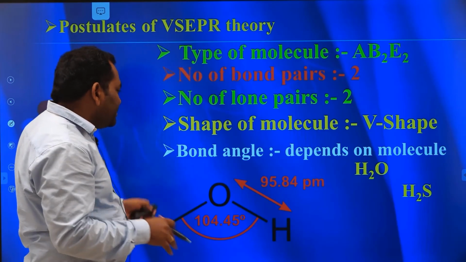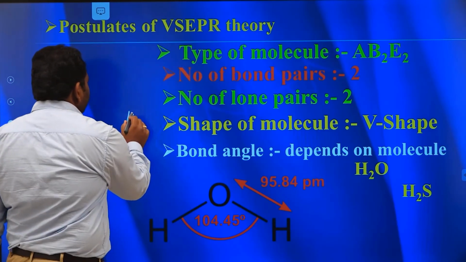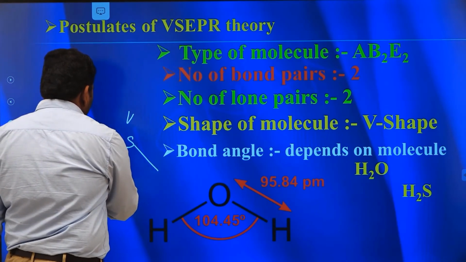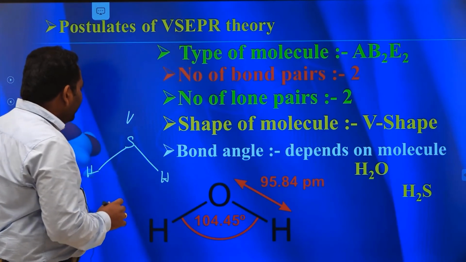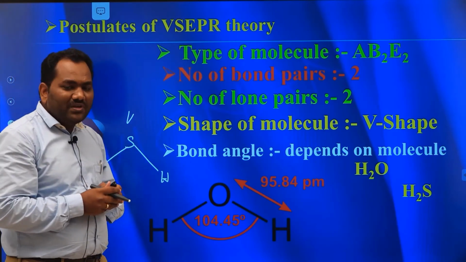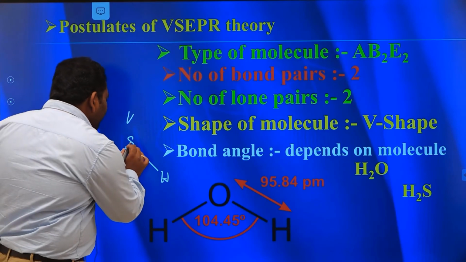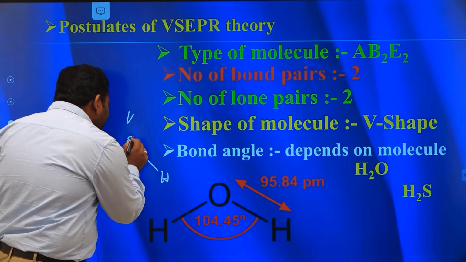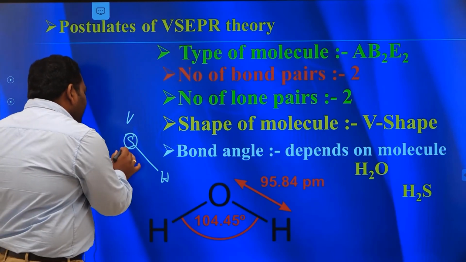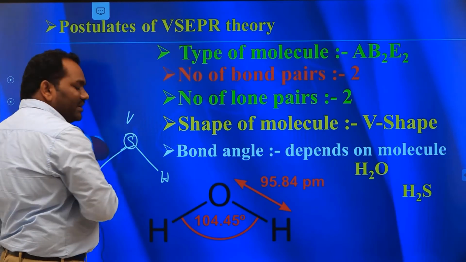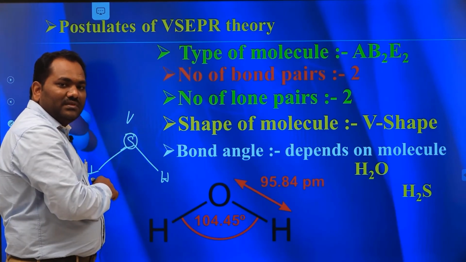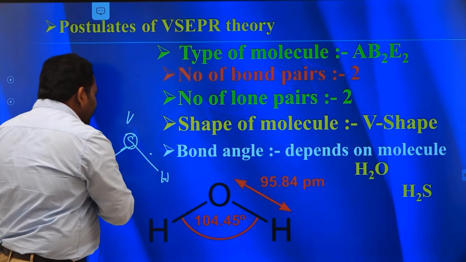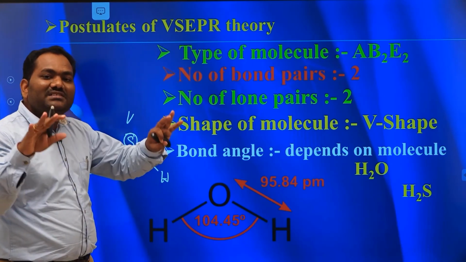But in the case of H2S, the bond angle means the angle between the two bond pairs. The electronegativity of sulfur is less than oxygen. If electronegativity is less, the bond pairs are far away from the sulfur atom, the central atom. Automatically the distance between the electron pairs is decreased, so the repulsion is also decreased.